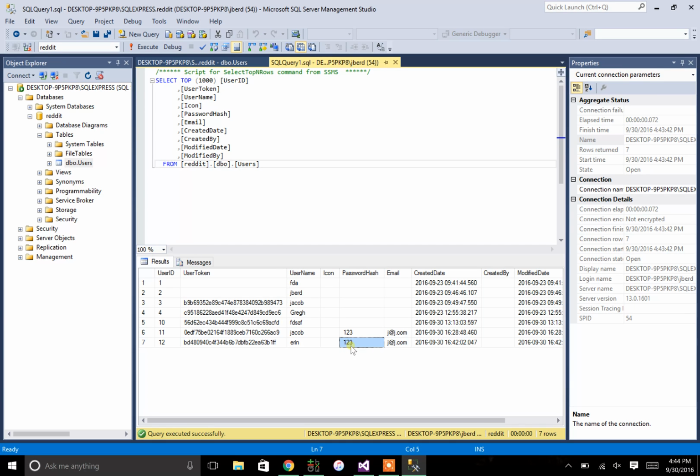That's not good to know as a developer. So we actually want to hash this. So we want to encrypt it, which I'll get into on a next video.